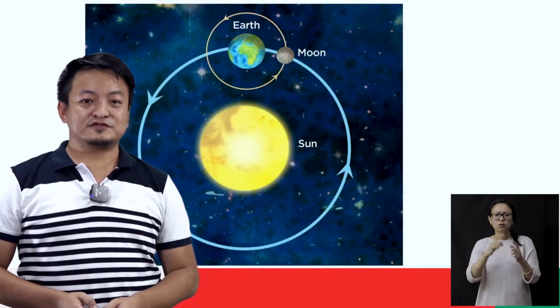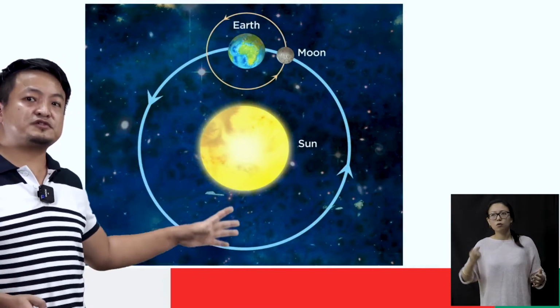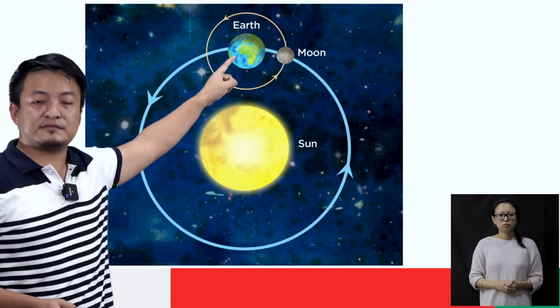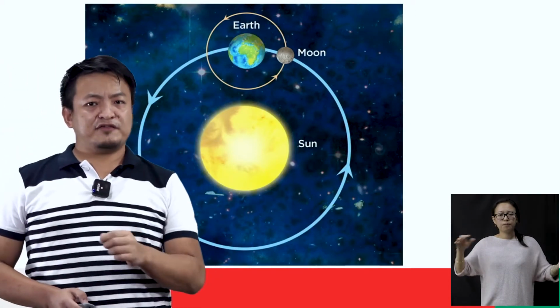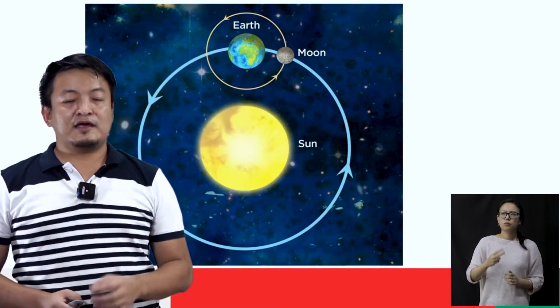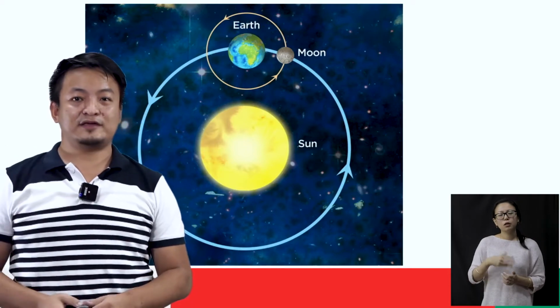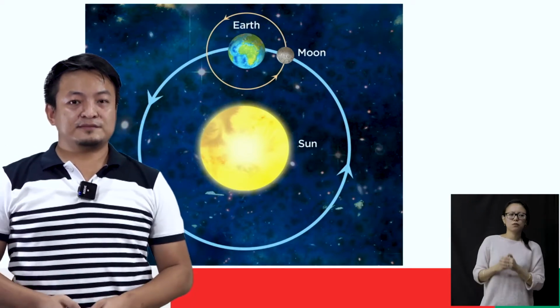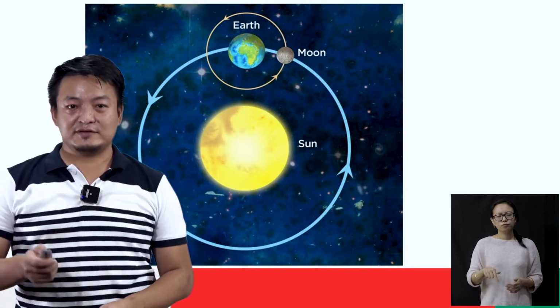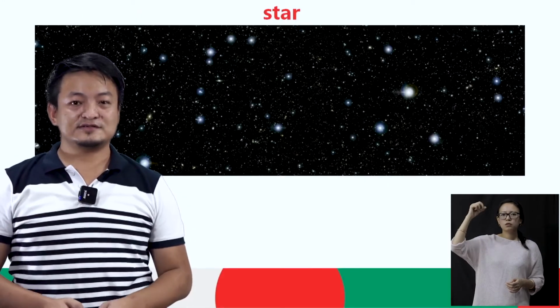Now students, the sun is very, very big. Do you know whether the earth is bigger or the sun is bigger? The sun is much bigger than the earth, but it appears very small, right? The reason is that the sun is very, very far away. Now students, let's discuss the second heavenly body, the star.